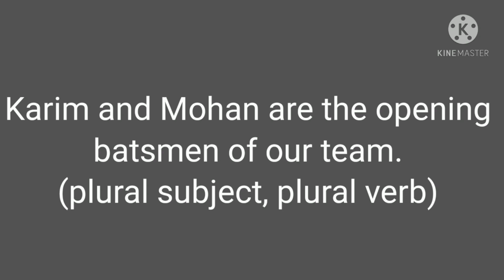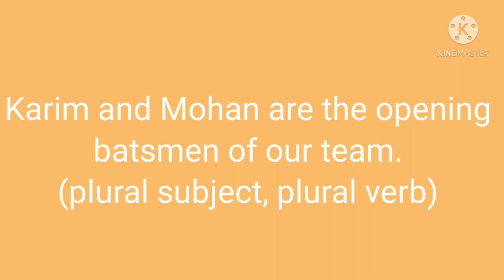Thus the plural verb are is used. If the subject is plural, the verb is also plural. This is the agreement of subject and verb. Thus, if the subject is singular, the verb is also singular, or if the subject is plural, the verb is also plural. This will vary in certain cases. We'll check that.